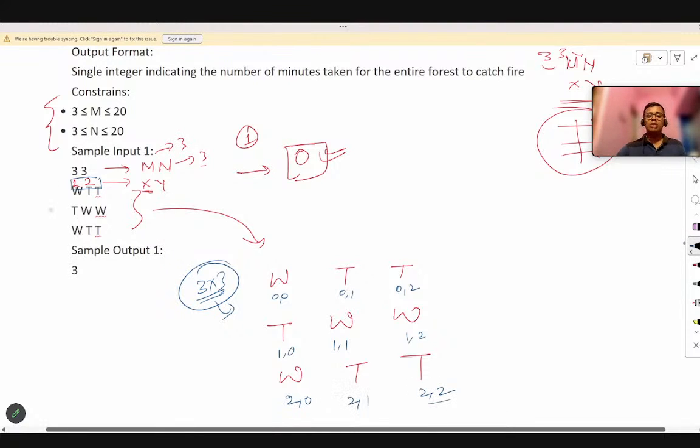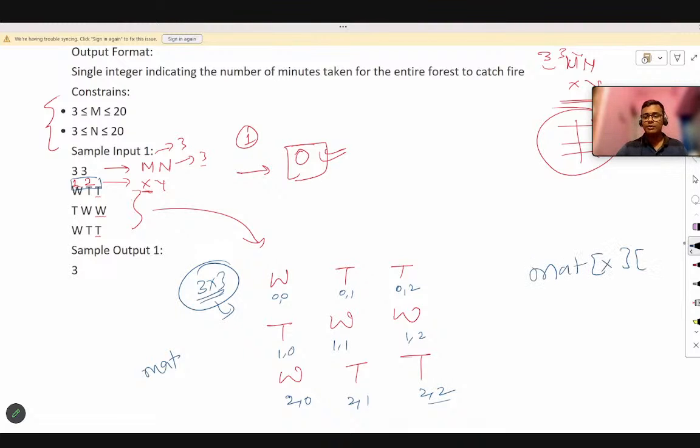Now if anyone comes and simply wants to access, let's say this has the name mat, matrix of X and Y, then what would that be? You can simply say matrix of, go to the first row and second column, and then you will reach this. But I have already told you this question starts with 1 indexing, and the matrix that we have designed is 0-indexed. So we have to convert this 1 indexing to 0 indexing.